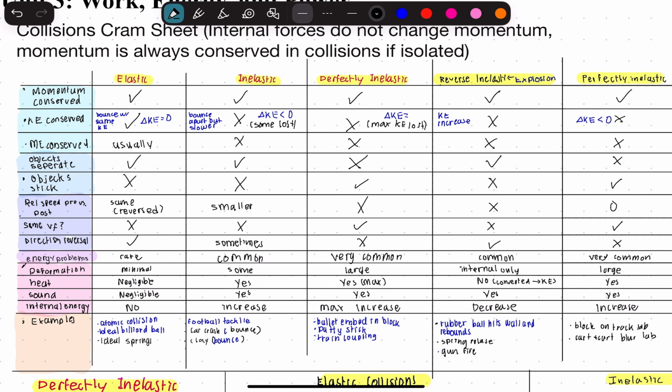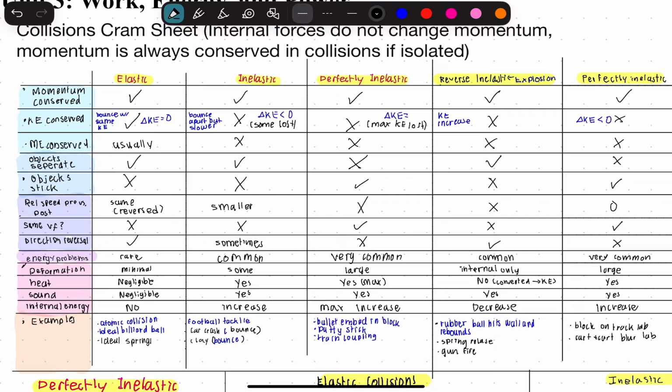The relative speed of the pre versus post collision will be the same or will be reversed, and they will not have the same final velocity. The directions will be reversed after the collision, and energy problems with this type of collision are rare. There will be minimal deformation and negligible heat, and also negligible sound, and no internal energy. Some examples of this are an atomic collision, an ideal billiard ball, and an ideal spring.